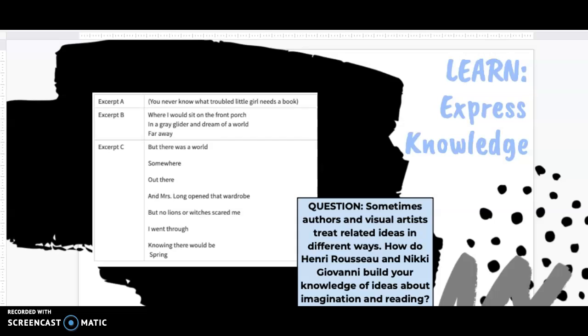Okay, so hopefully you have something written down about how both Giovanni and Rousseau dream of a world far away. Remember how Rousseau said he never visited any other place than Paris, and he went to zoos and conservatories and things like that to learn about things, but then he had to actually use his imagination to create this new other world through painting. So through poetry and art together, they used their imaginations to travel wherever they wanted.